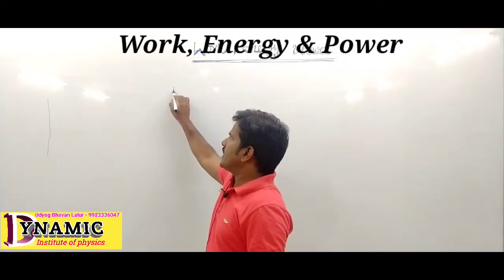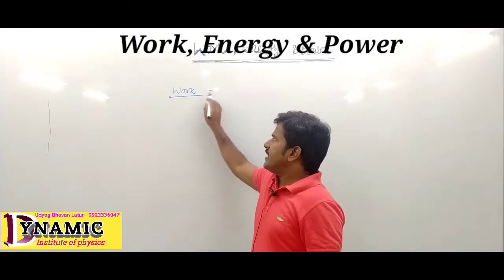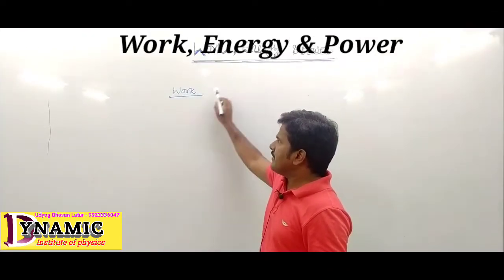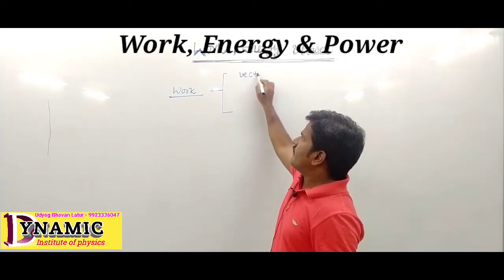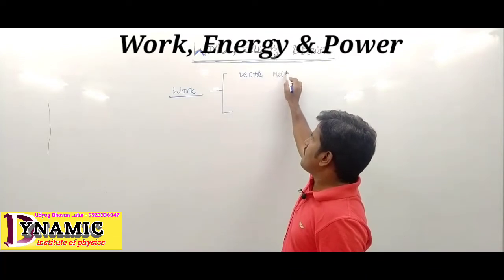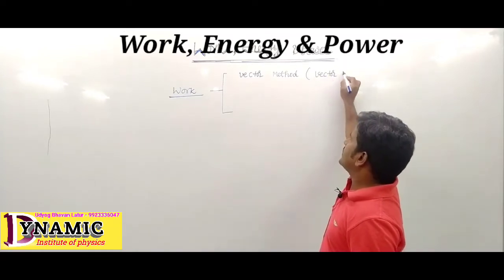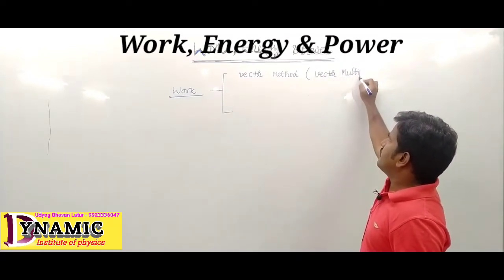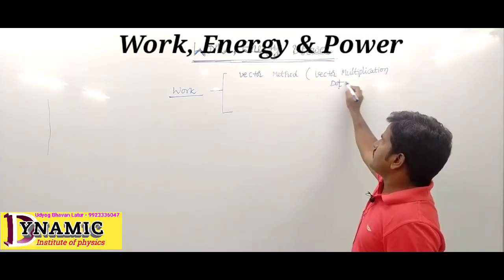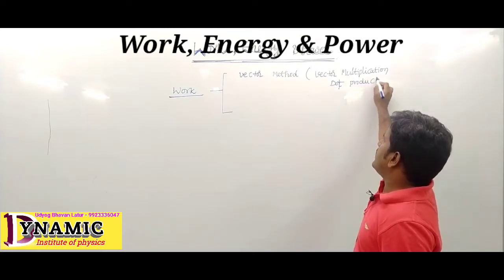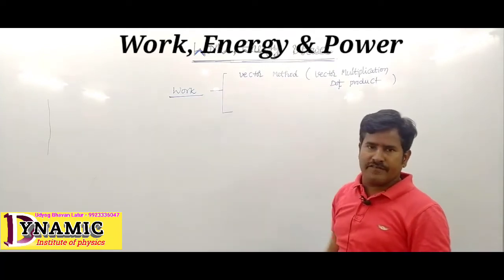So first of all, work. What is work? How to measure this work? So work is measured in three methods. One is the vector method, means vector multiplication, that is nothing but dot product. Dot product method to calculate, this is the vector method, we find out the work.